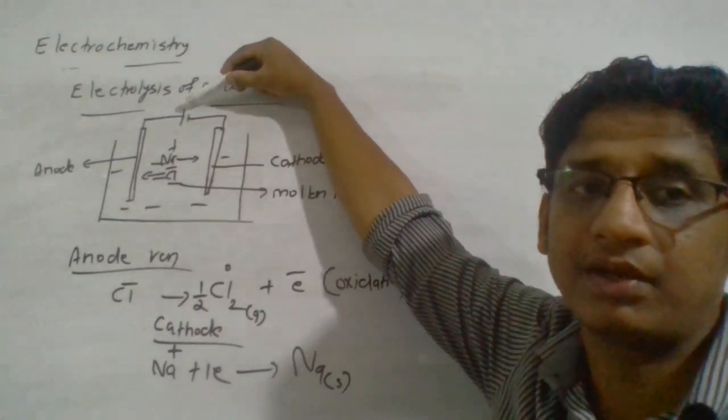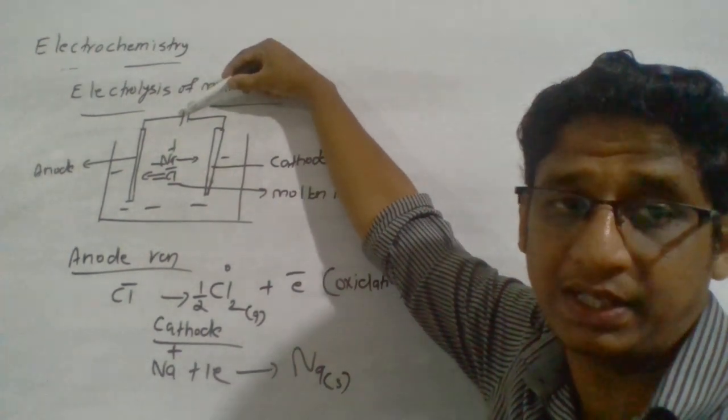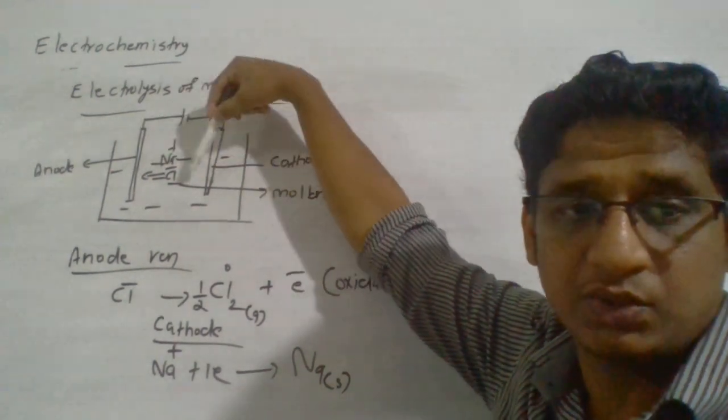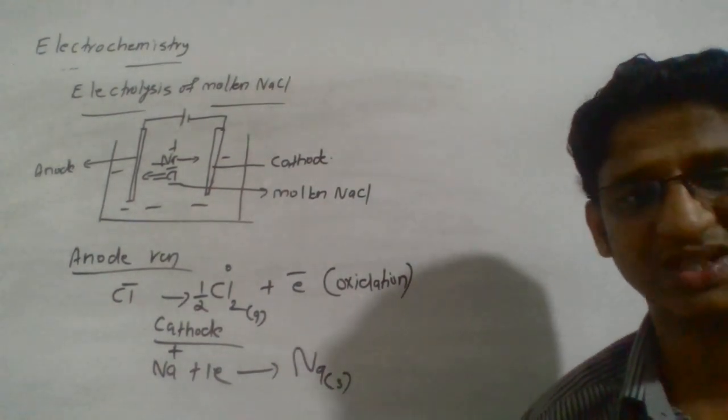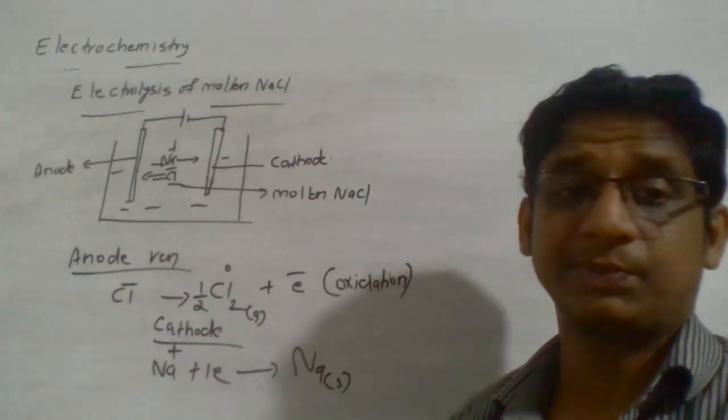You have to supply battery. External electricity should be supplied. Next condition, there should be two electrodes. Generally, inert electrodes are used, like platinum electrode, because they're not supposed to react.